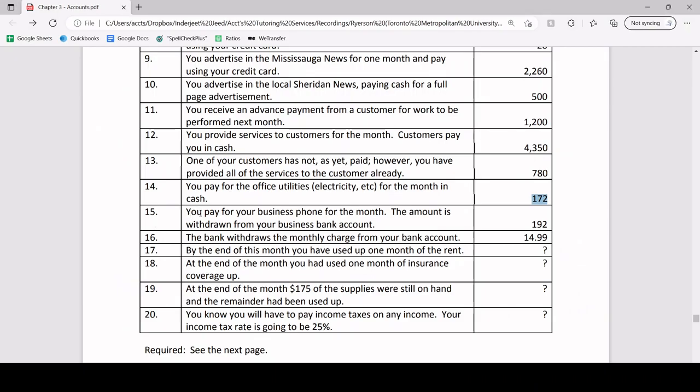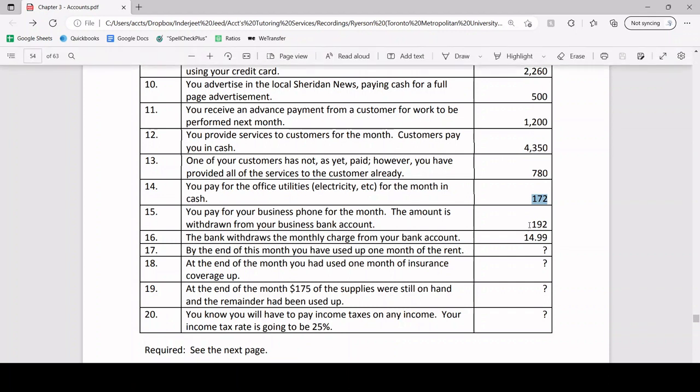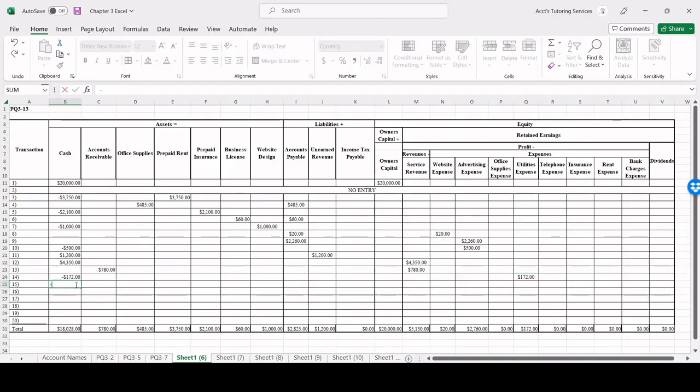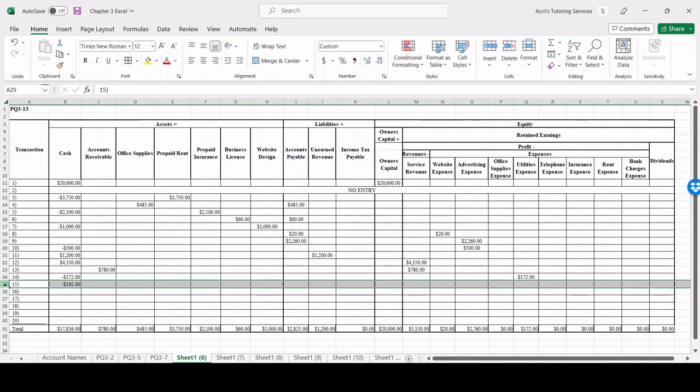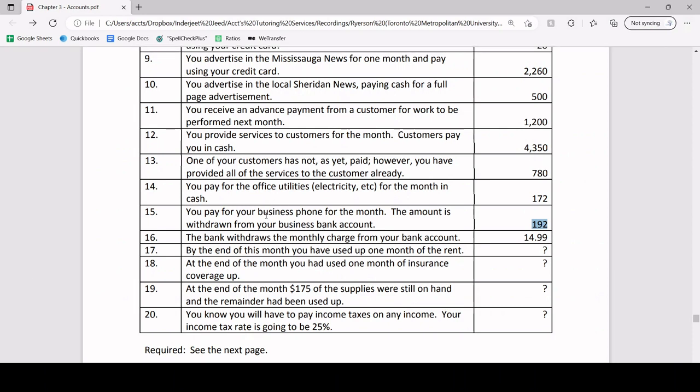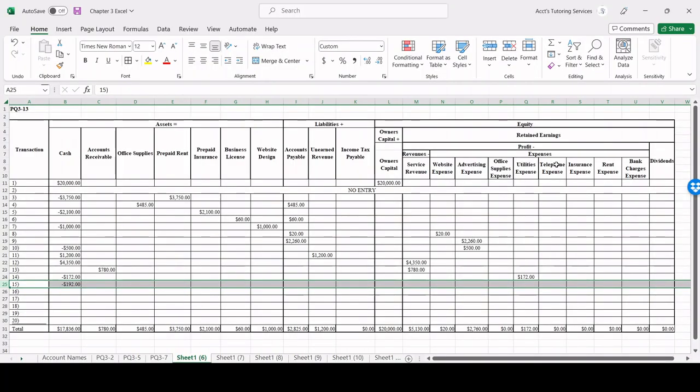Transaction number 15. You pay for your business phone for the month. The amount is withdrawn from your business bank account. Whenever they draw amounts from your business bank account, that constitutes as cash. So cash is going to be reduced for transaction number 15 by $192. And then by the same token, this is for your telephone expense. Remember, expense, you need the phone to run your business. That's the cost of doing business. That's the cost that you consumed or used up, correct? So our telephone expense is going to increase now by $192.